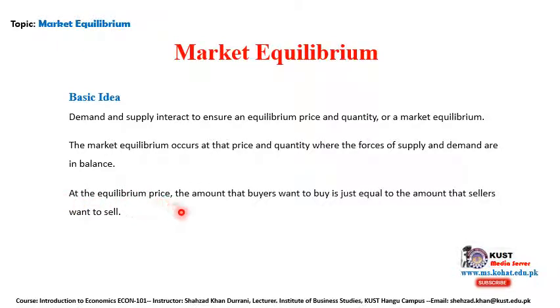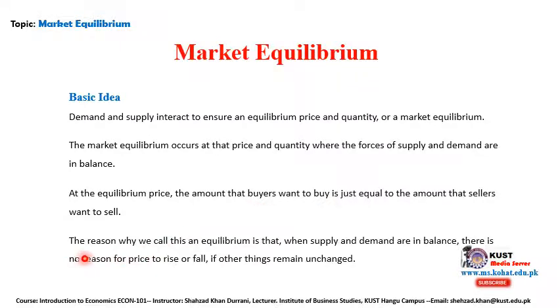At the equilibrium point, the amount that buyers want to buy is just equal to the amount that sellers want to sell. It's a common point between them, equal for both of them. That's why it's called the equilibrium point.